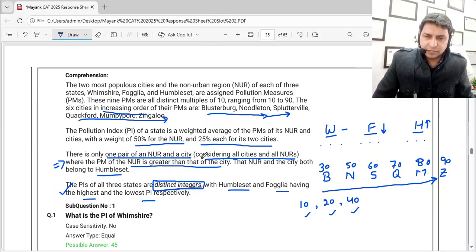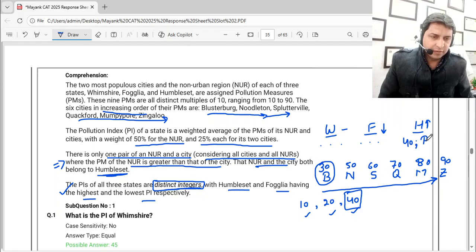Now, another piece of information: they said that these two cities, the NUR and the city, both belong to Humbleset, and Humbleset has the highest PI. Now that tells me that this NUR is 40, this is for NUR, and this 30 is B, and for the highest we have to take 90, that means Z city.